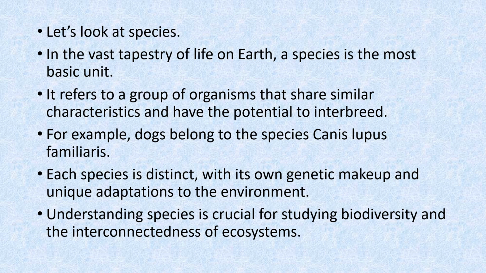Let's look at species. In the vast tapestry of life on Earth, a species is the most basic unit. It refers to a group of organisms that share similar characteristics and have the potential to interbreed. For example, dogs belong to the species Canis lupus familiaris. Each species is distinct, with its own genetic makeup and unique adaptations to the environment. Understanding species is crucial for studying biodiversity and the interconnectedness of ecosystems.